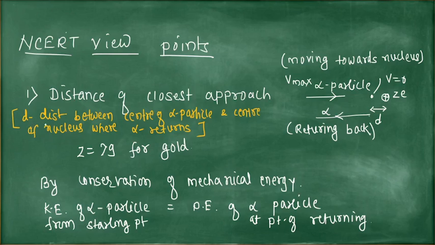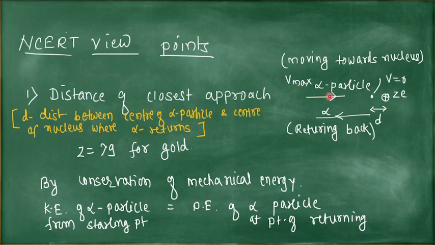Closest approach distance means, see here, when an alpha particle is incident on an atom, it is normally incident on the atom. In the atom there is a positively charged nucleus at the center, and suppose an alpha particle is emitted from the source with certain maximum kinetic energy.